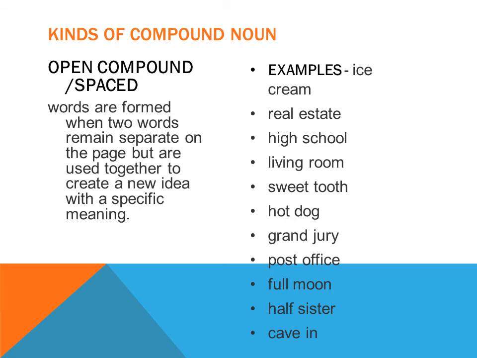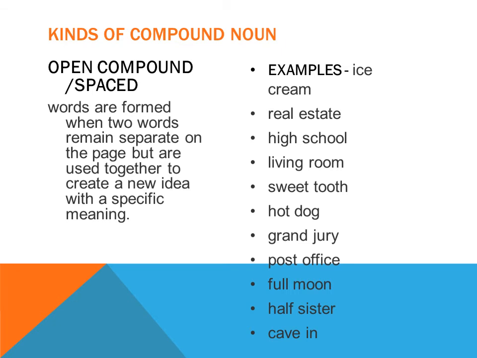Let me read out the definition first. Open compounds are formed when two words remain separate on the page but are used together to create a new idea with a specific meaning. Let me explain this with the examples. Now you can see the examples here. Ice cream. Of course, ice is a separate word and cream is a separate word, and if we use these two words separately, they have different meanings. But when we combine these two words, it becomes a different word and it has a different meaning also.